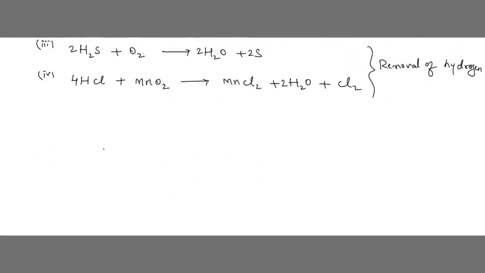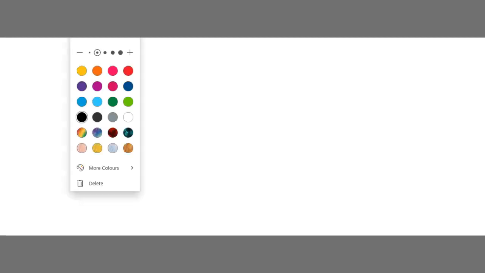Now if we see in the above reactions, we have already seen, right?